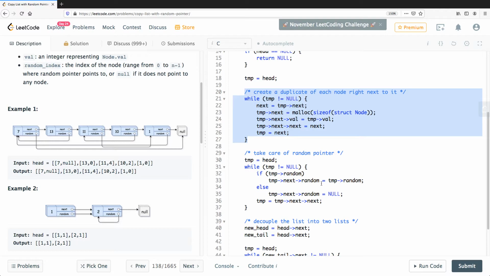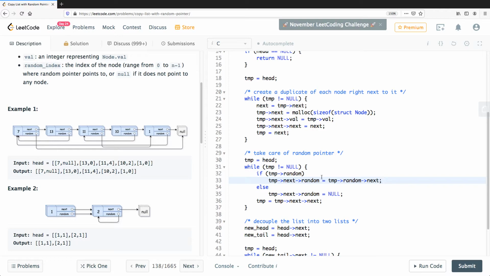Now if temp random, then temp next random. Okay, so here obviously there's a problem, because what will happen is that, as I said, that wouldn't be a duplicate copy, right? If you think about it, temp next is actually end up in the return list, and that will end up having a pointer to the original list.